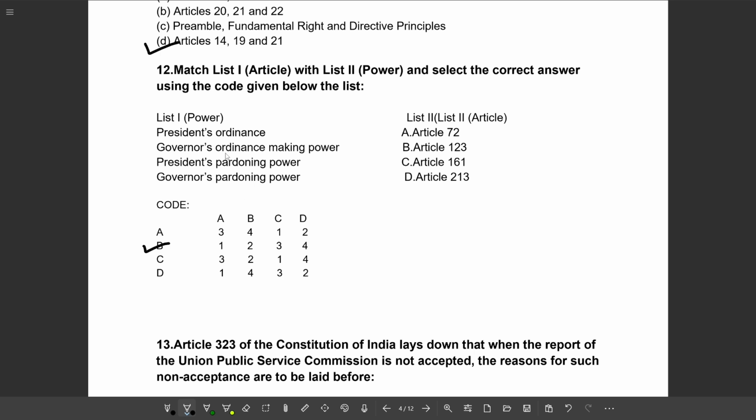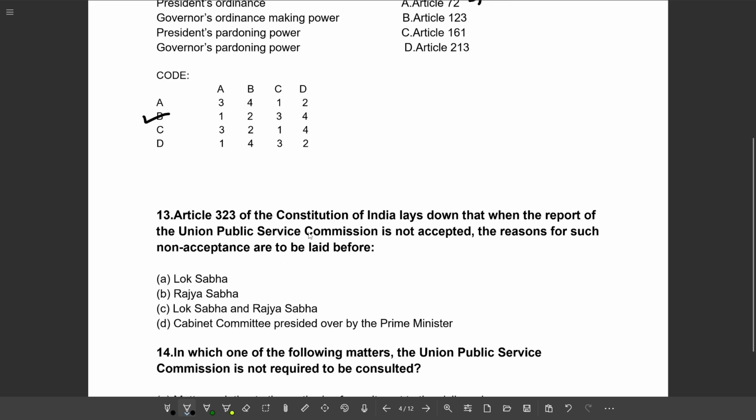President Ordinance-Making Power will be Article 123 and Governor Ordinance-Making Power will be Article 213. President Pardoning Power will be Article 72 and Governor Pardoning Power will be Article 161. Next question.